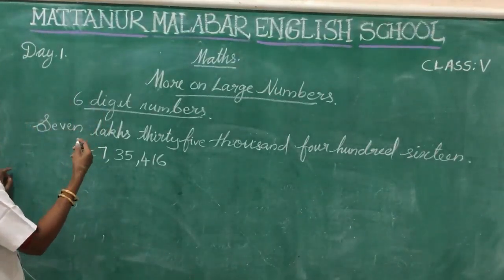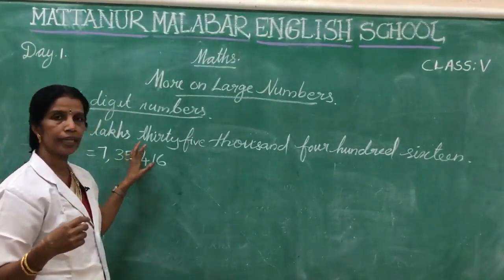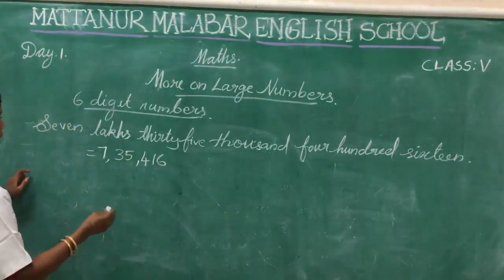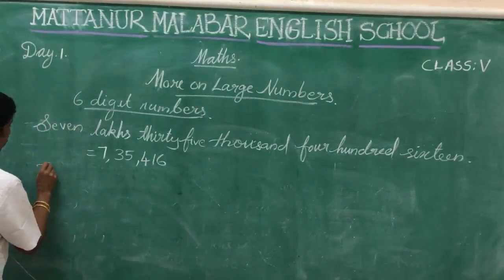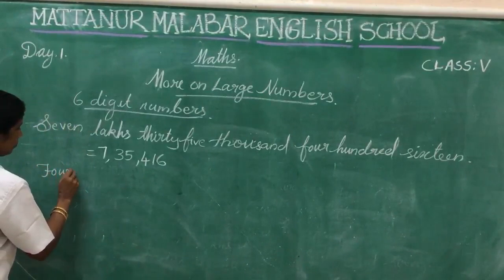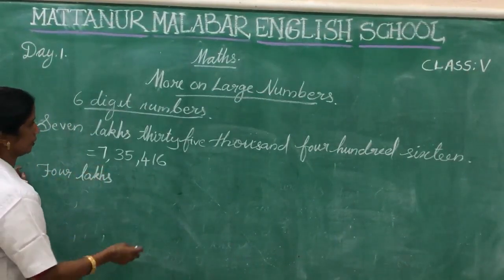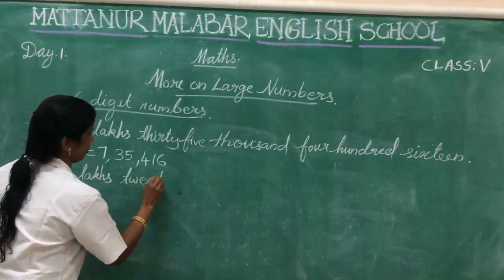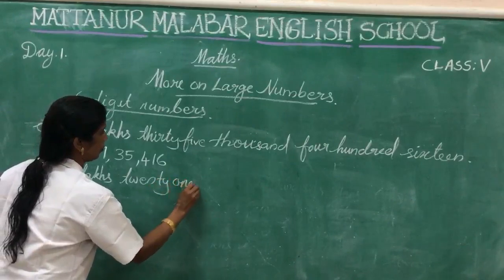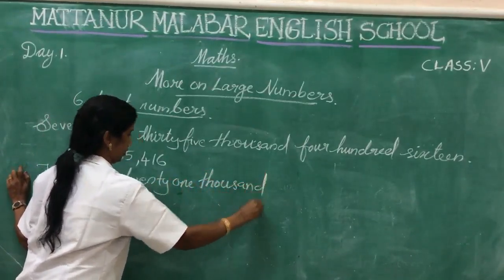If the place is not given, then how can we write the numeral? For example, 4 lakhs 21,000, isn't it?